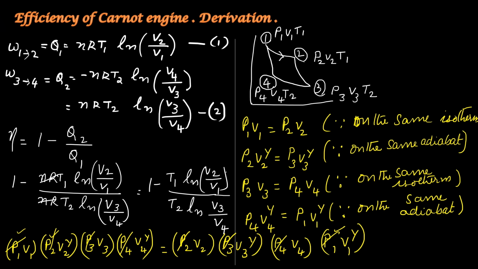I will move on to the next page. So what remains here is V1 into V2 raised to gamma into V3 into V4 raised to gamma is equal to V1 raised to gamma into V2 into V3 raised to gamma into V4.